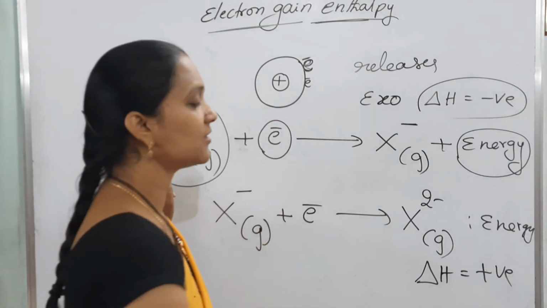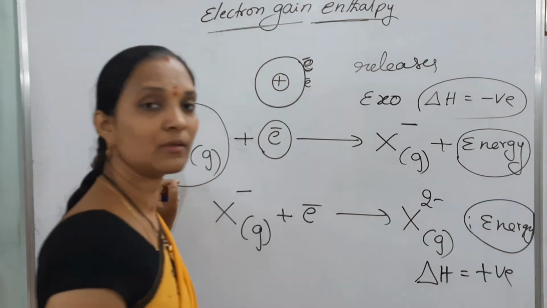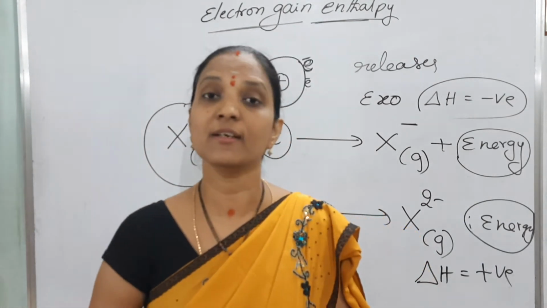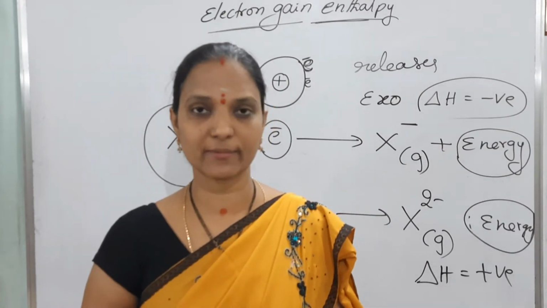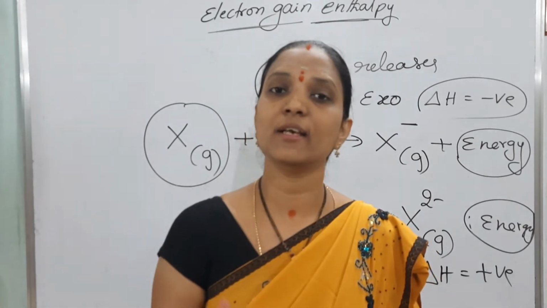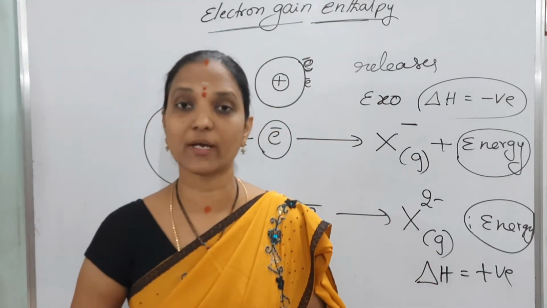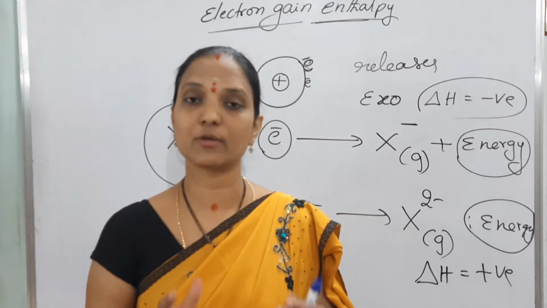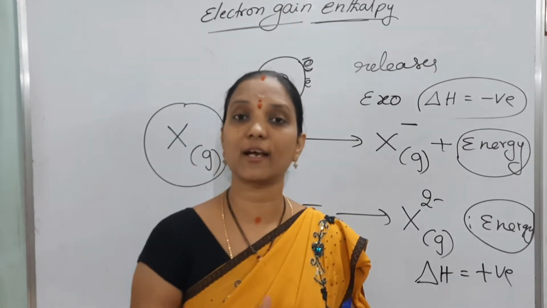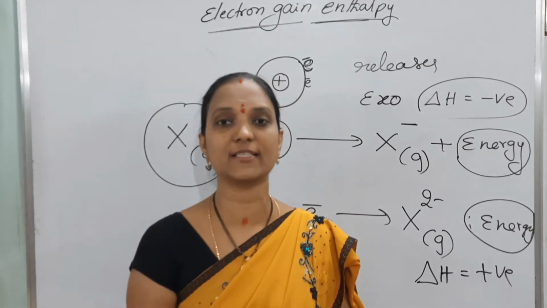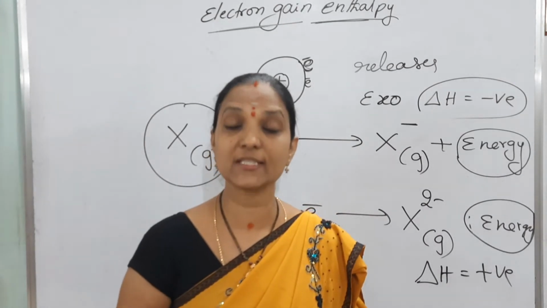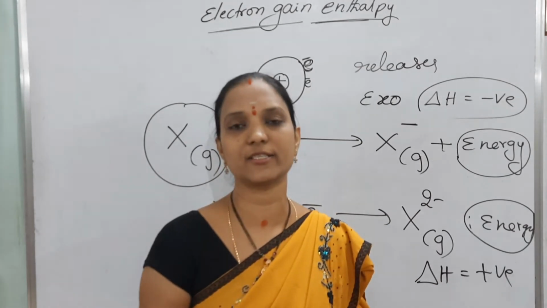So here energy is required, not released. So only first electron gain enthalpy delta H is negative. Only that is an exothermic process. The second, third, fourth, any electron gain enthalpy is an endothermic process, energy is required, delta H is positive. So only first electron gain enthalpy is an exothermic process, delta H is negative, energy releases. Second, third, fourth, any other is an endothermic process, energy is required, delta H is positive.